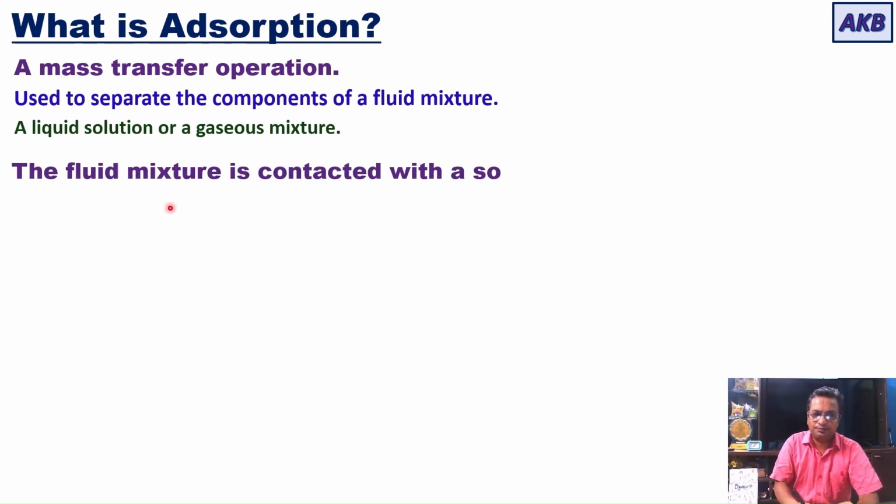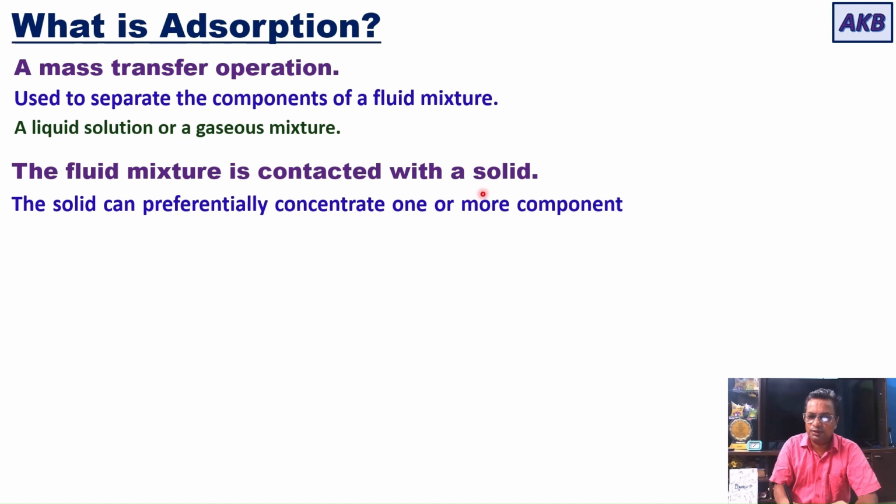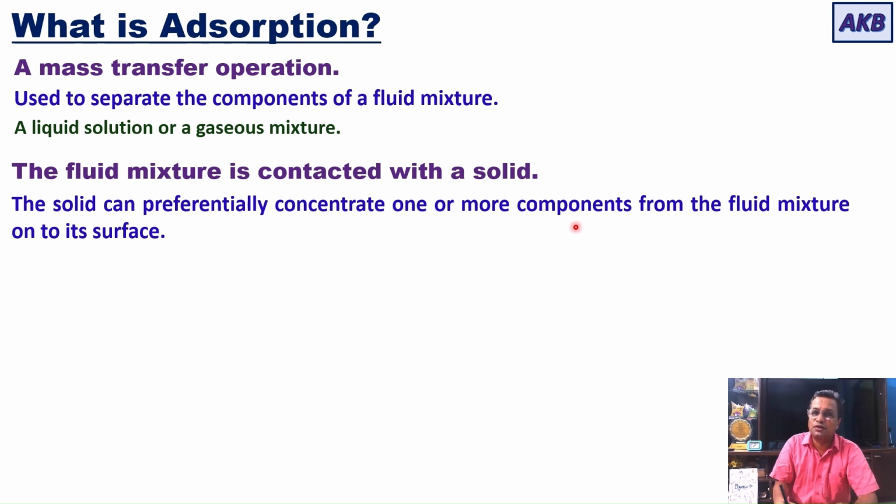And how is the operation carried out? Let us understand. The fluid mixture is contacted with a solid. And this solid can preferentially concentrate one or more components from the fluid mixture onto its surface. So in the operation of adsorption, a fluid mixture is contacted with a solid, and this solid is not any solid. It is a solid that can preferentially concentrate one or more components from the fluid mixture onto its surface.